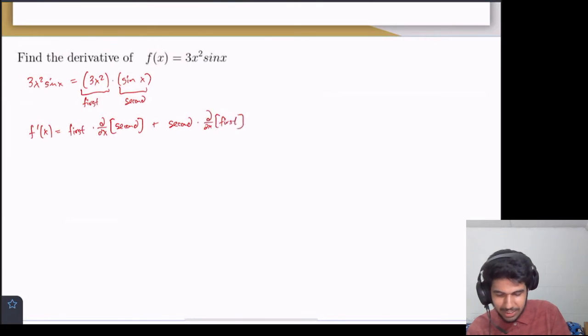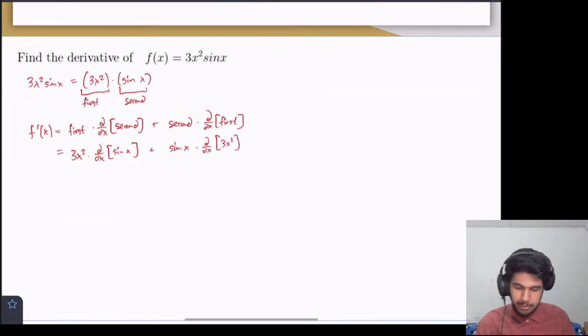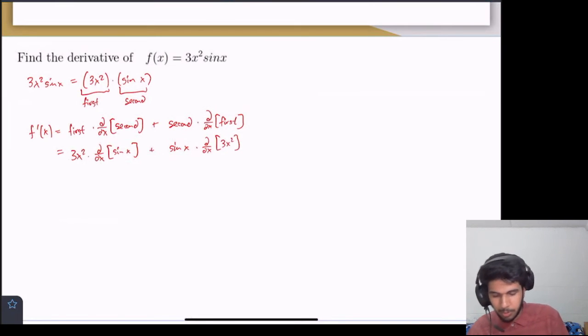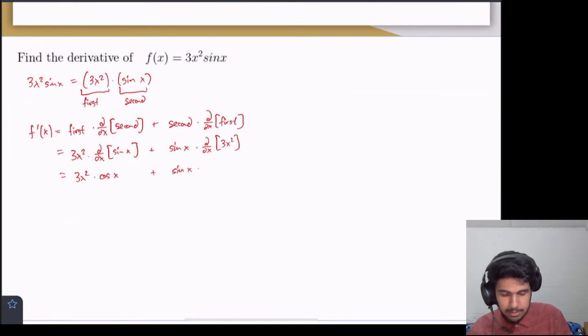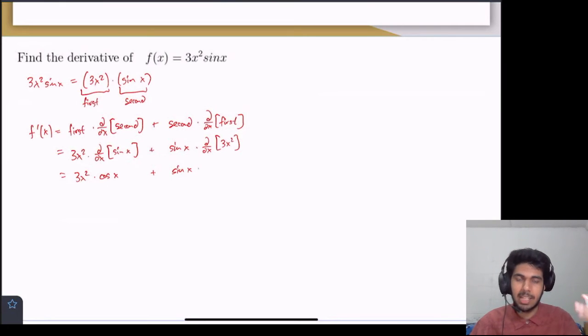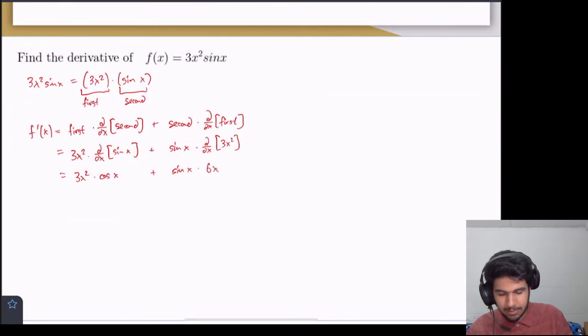So instead of using these words, let's actually plug it in. This is equal to 3x squared times the derivative of sine x plus sine x times the derivative of 3x squared, right? And now we can simplify this, which is what we've learned to do. 3x squared, and the derivative of sine x is cosine of x. Then we're adding sine of x times the derivative of 3x squared. Use the power rule here: 3 times 2x to the power of 1, so that becomes 6x. We can simplify this to 3x squared cosine x plus 6x sine of x.